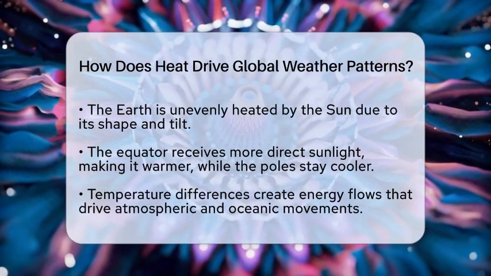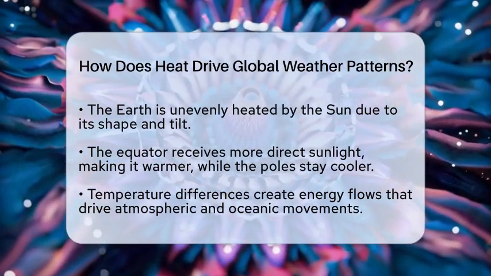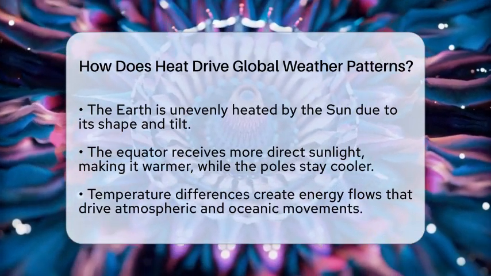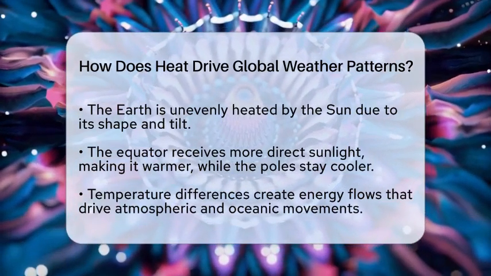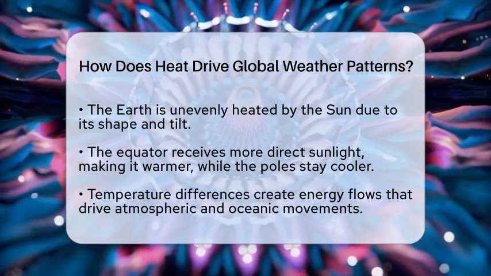The equator gets more direct sunlight, making it hotter, while the poles receive less, keeping them cooler. This difference in temperature creates a natural flow of energy that moves through the atmosphere and oceans.